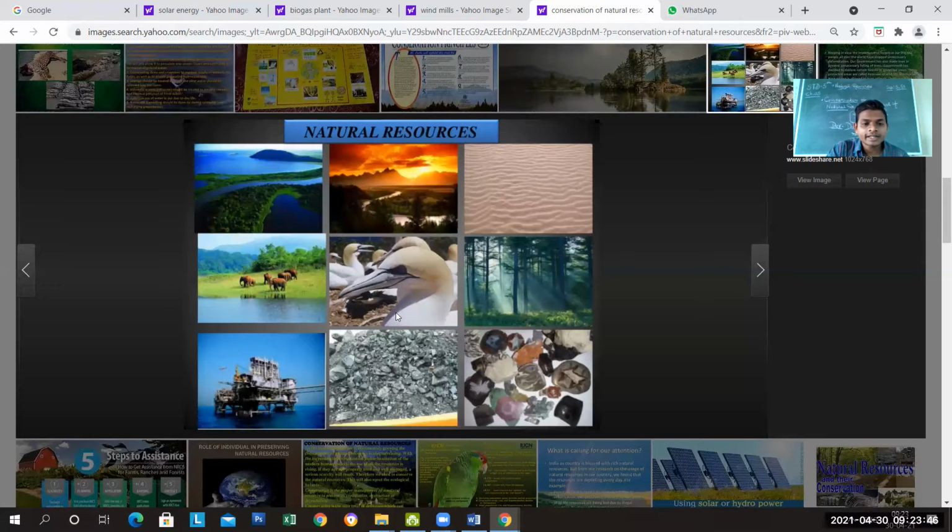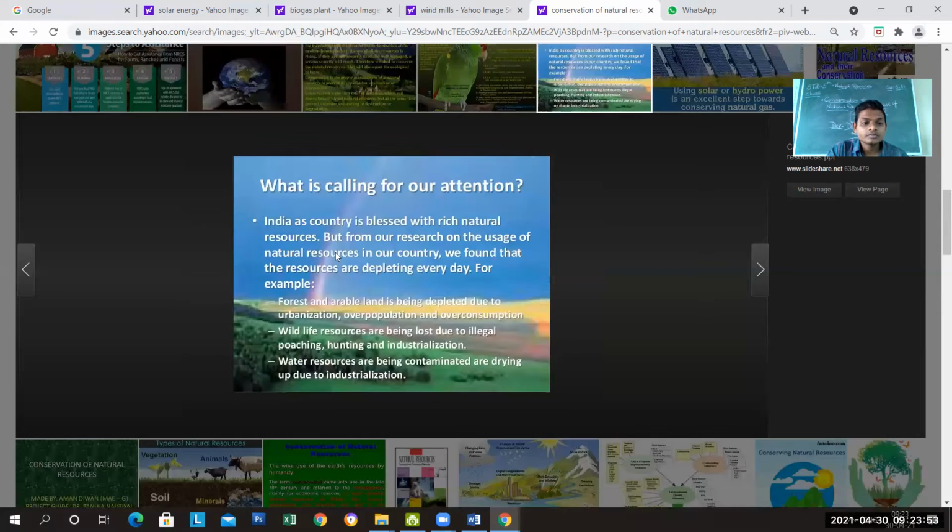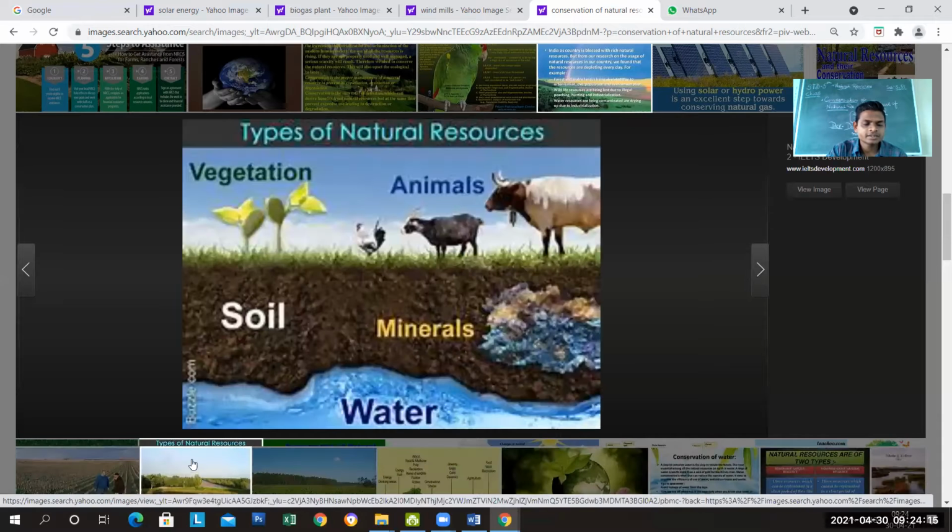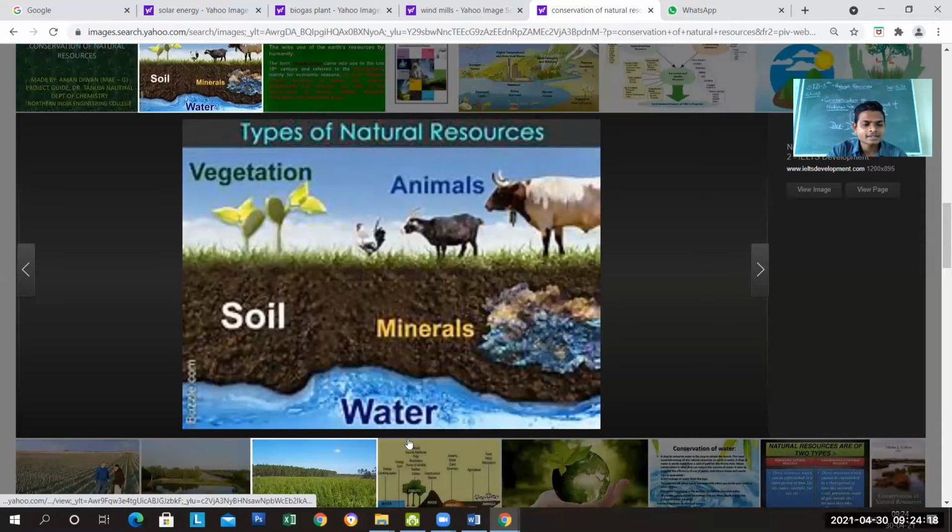Everything is there in natural resources. Then wildlife. We are called to protect our nature. India is a blessed country with rich natural resources. But though we have them, we are not using water resources properly, wildlife is being harmed, and forest is being cut by the people. Then types of natural resources that we have discussed. You can see it here.